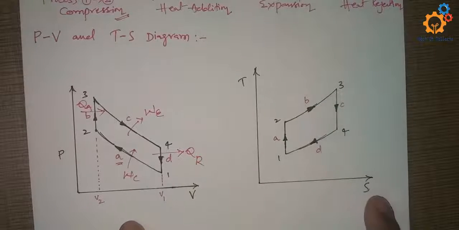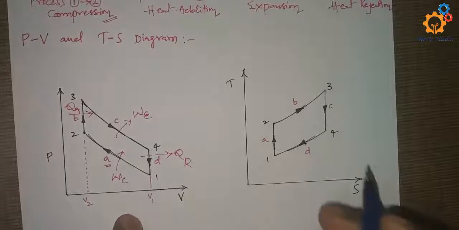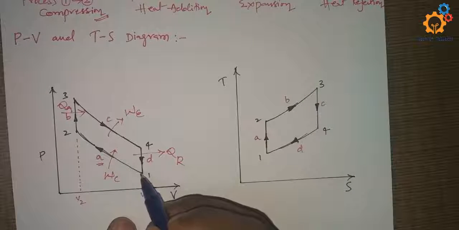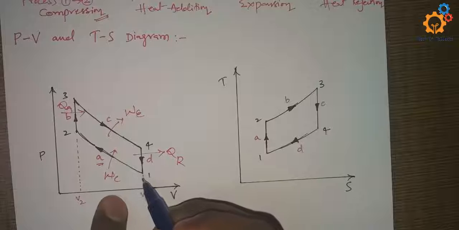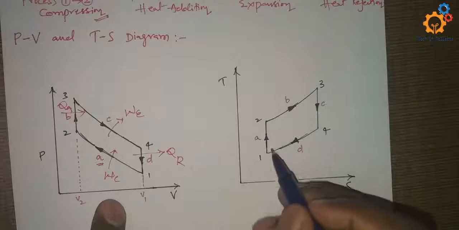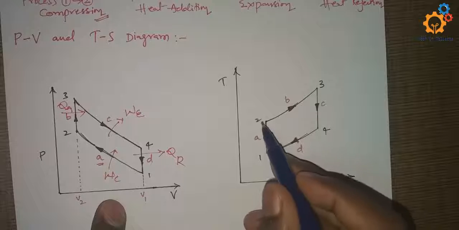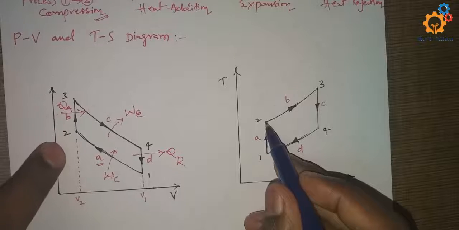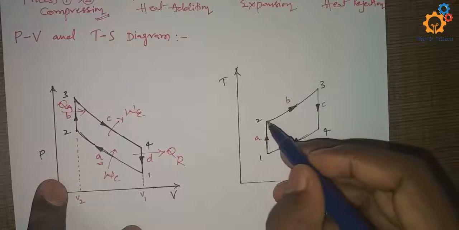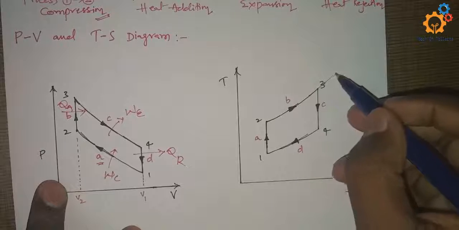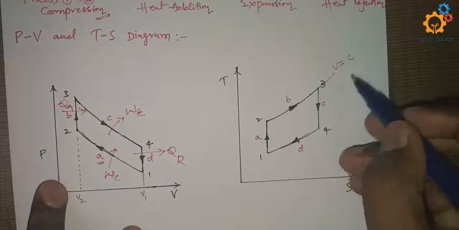The same thing is represented in the TS diagram also, where process 1 to 2 is reversible adiabatic compression. Reversible adiabatic means it is an isentropic process, so it comes vertically from 1 to 2. And then the constant volume heat addition process is a curve like this, constant volume.